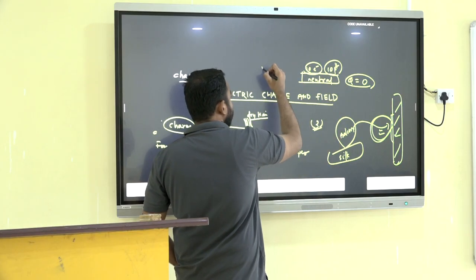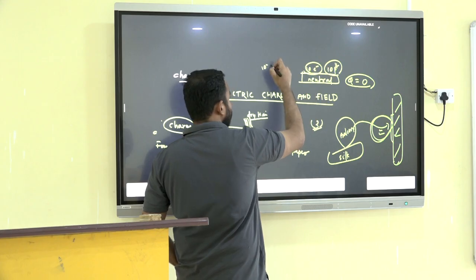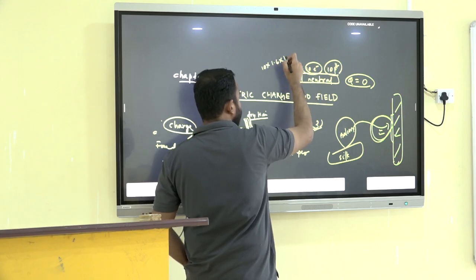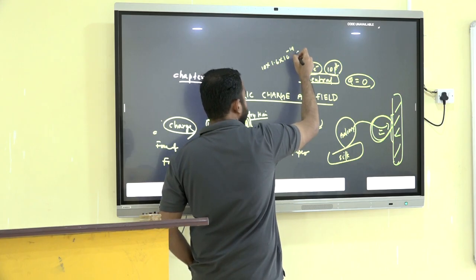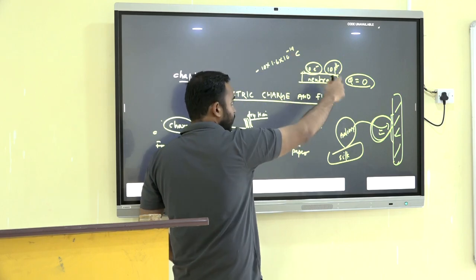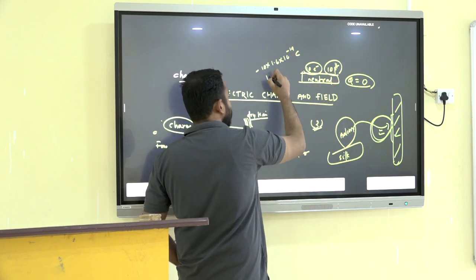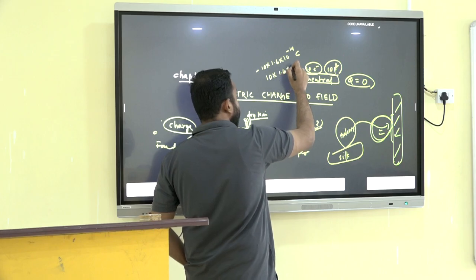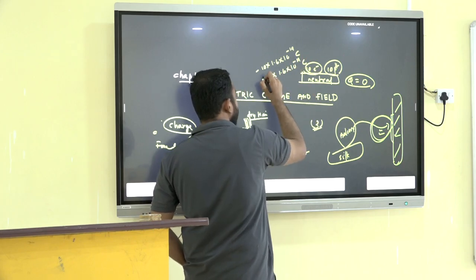The 10 electrons have a total charge of 10 into 1.6 into 10 to the power minus 19 coulomb, and it is minus. For the 10 protons the total charge is 10 into 1.6 into 10 to the power minus 19 coulomb, and this is plus.